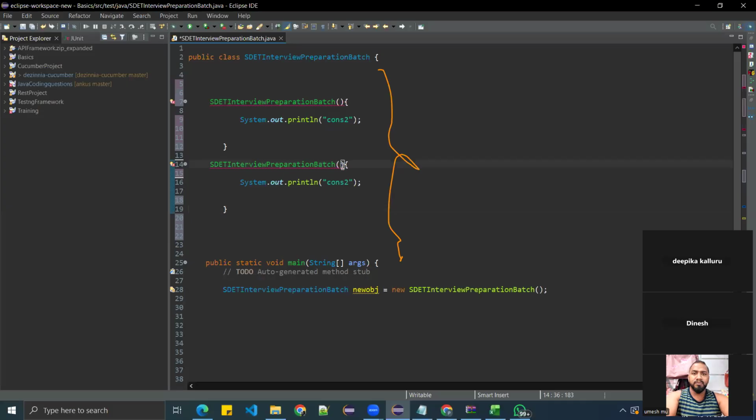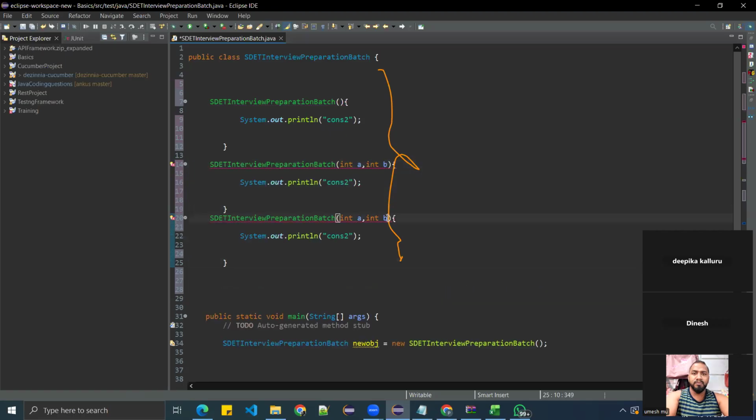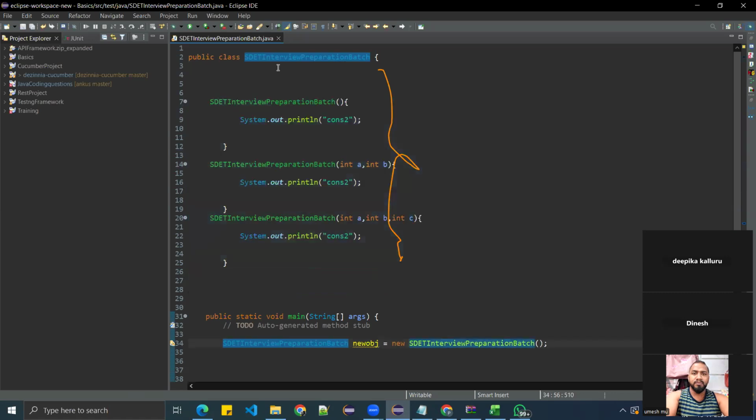Here I have one more constructor, int a, comma, int b. And here one more, int a, int b, comma, int c. So you have multiple constructors. Rule number one, if you have 20 constructors, there is no rule that in the main method you have to call all the constructors.